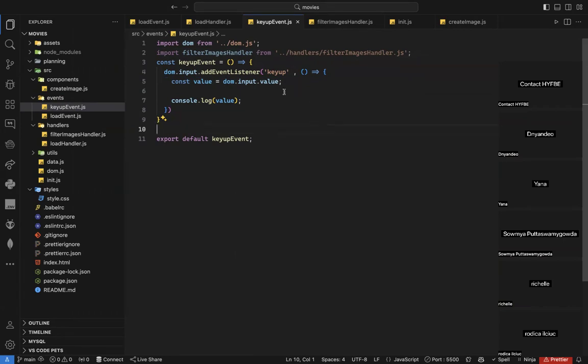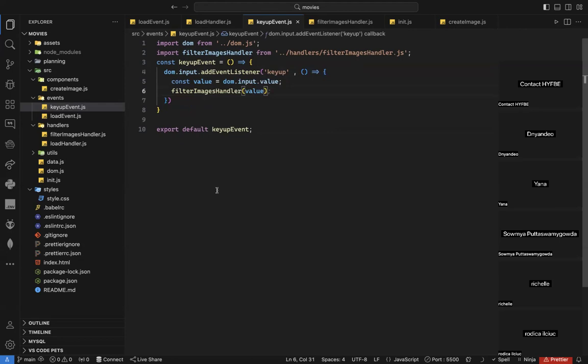Because in my handler, I need to pass a value, and this value will be here. I cannot, because if I put it here and execute the function, it will happen immediately. That's not what I want. In order to prevent that, I need to create an arrow function and then call my handler inside this function. Now I can call my handler and pass the value, remove this console log, and voila, problem fixed.